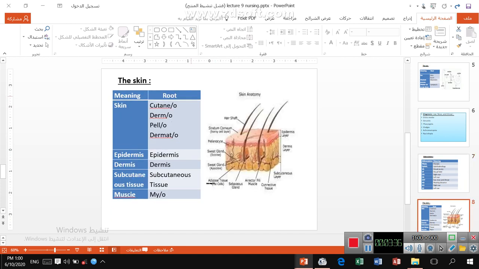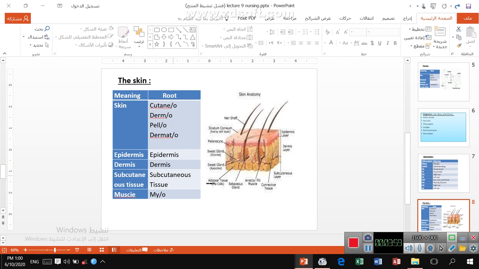The second one, the skin. The skin here has just 6 terms. Like skin, it has so many meanings, like cutaneous, derm, or dermat, or pel. Then here we have epidermis. That means dermis, or just dermis. That's the term of it. Dermis, that means dermis also, the same in Latin and English.